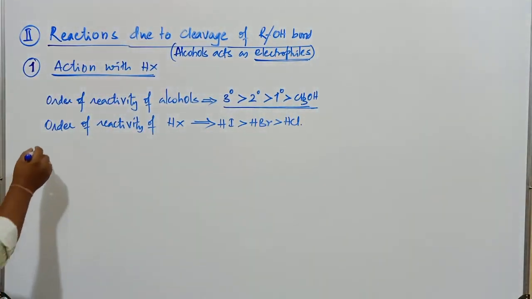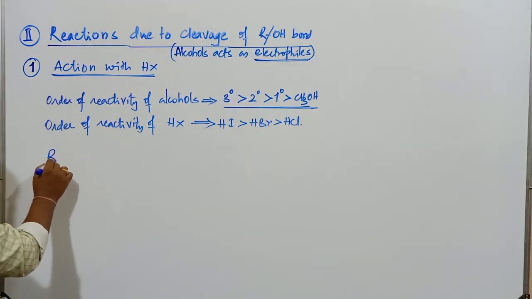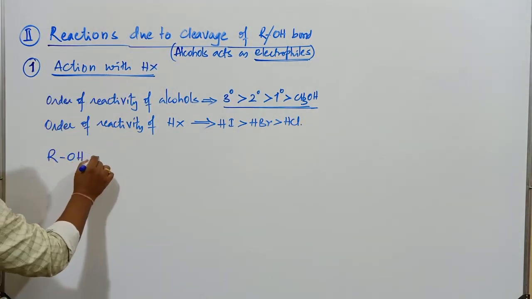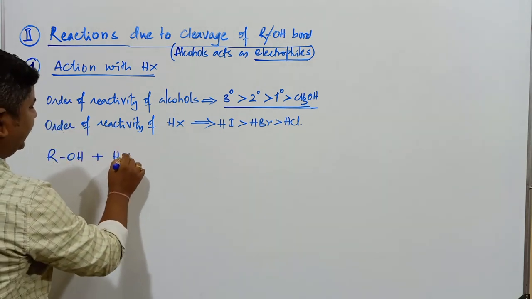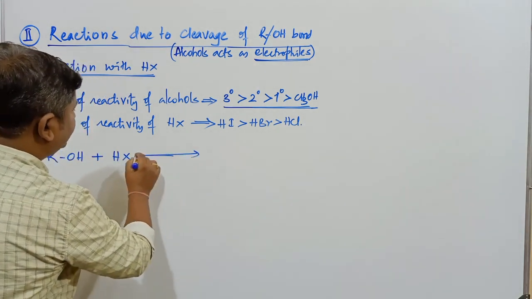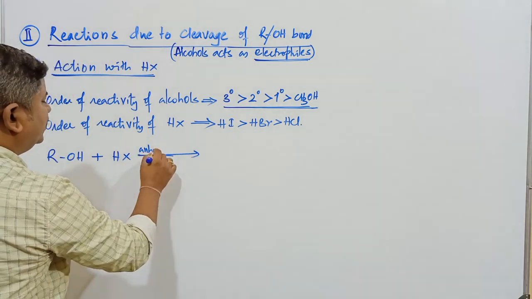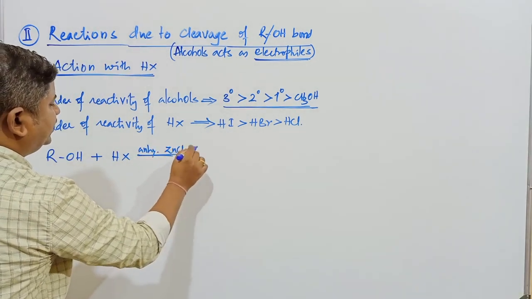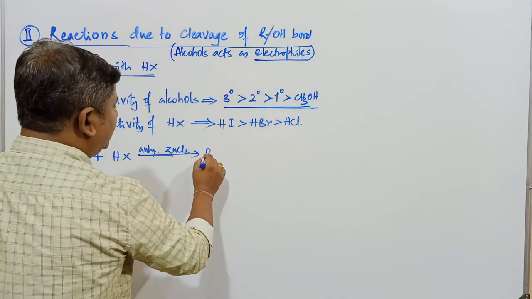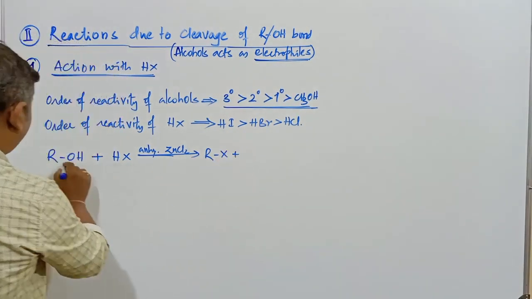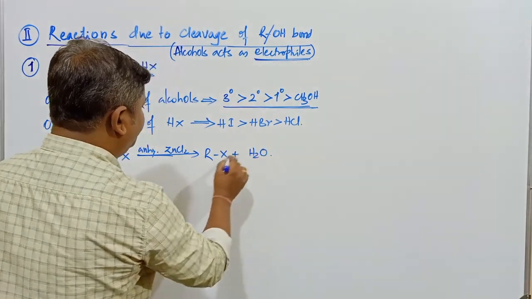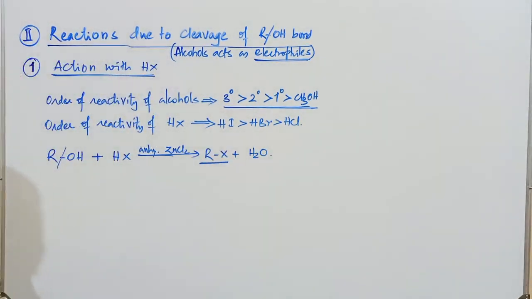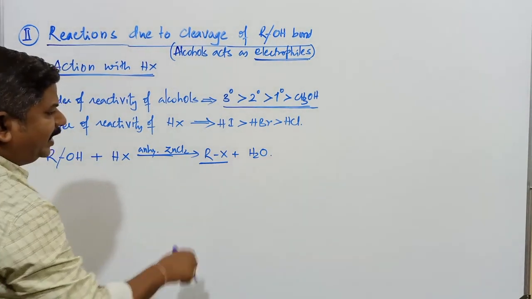If you take one alcohol here, this one we already completed in haloalkanes and haloarenes, where it is treated with HX in presence of anhydrous zinc chloride, ZnCl2. What is the product obtained here? This C-O bond is cleaved, giving RX plus H2O. This compound is called a haloalkane, the respective alkyl halide.